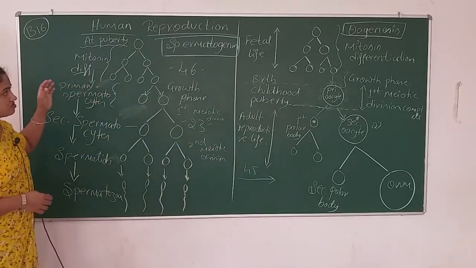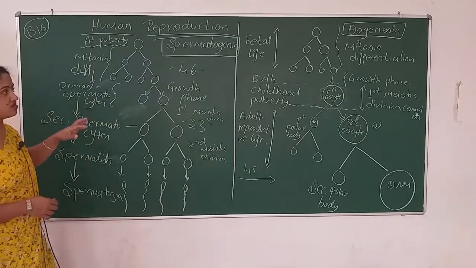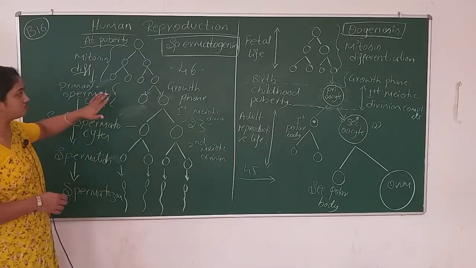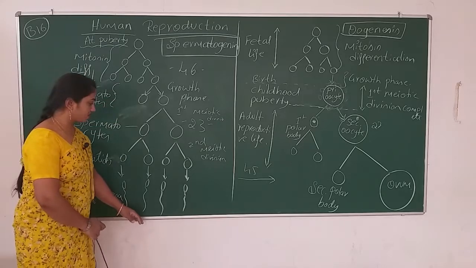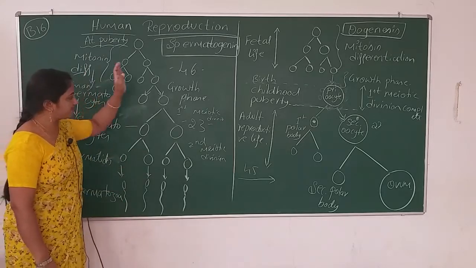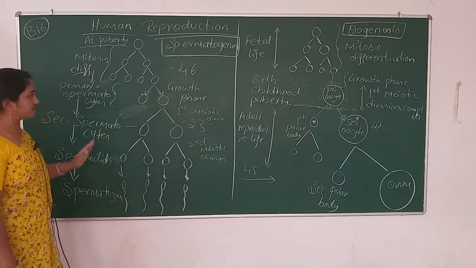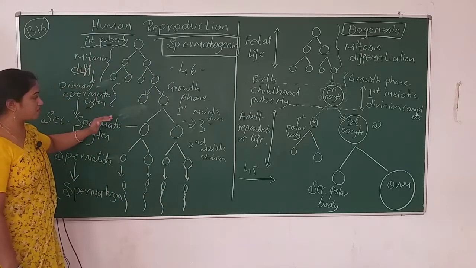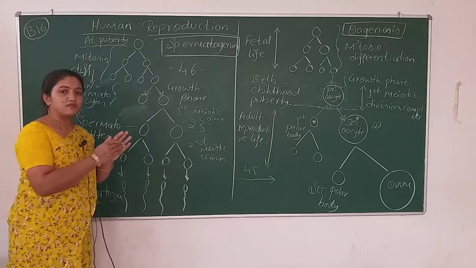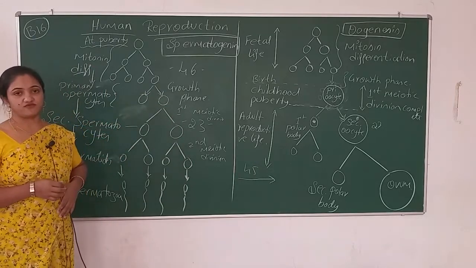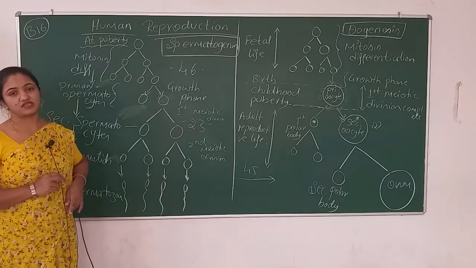Okay, so that's all about spermatogenesis and then oogenesis. If you see the difference between these two, the result will come this way. All the divisions, mitotic or meiotic, take place in the germinal or seminiferous tubules, in the testis itself, you can say.